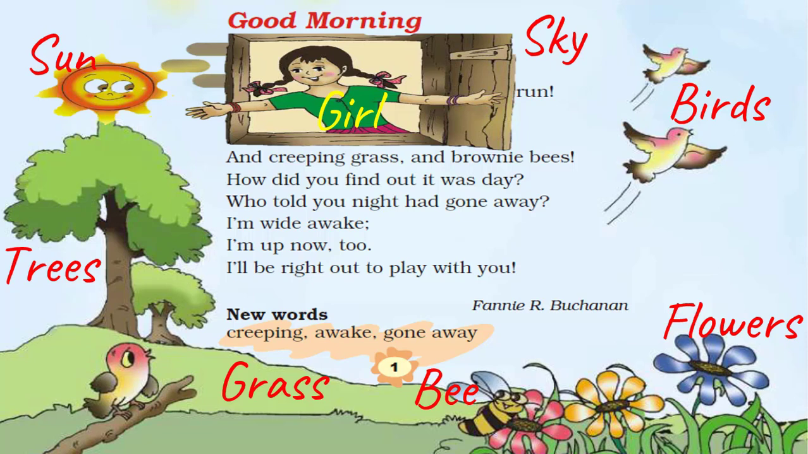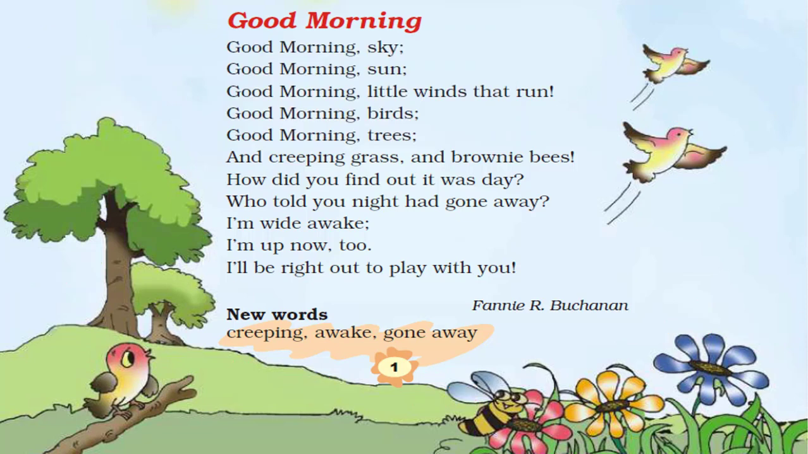Now, let's recite the poem very carefully. Good morning, sky. Good morning, sun. Good morning, little winds that run. Good morning, birds. Good morning, trees. And creeping grass and brownie bees. How did you find out it was day? Who told you night had gone away? I am wide awake, I am up now too. I will be right out to play with you.